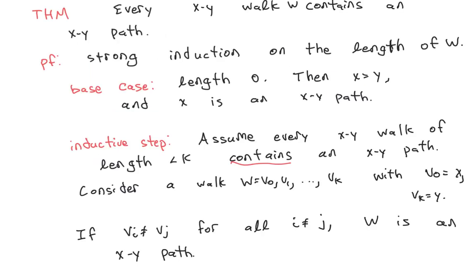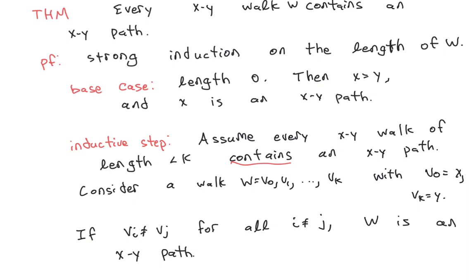So now we arrive at a theorem for this video. We're going to show that every xy walk, so a walk from x to y, must contain an xy path. The advantage of this theorem is that in some instances it turns out proving that a walk exists is going to be easier than showing that a path exists. So knowing that a walk contains a path allows you to get to the path conclusion you want.